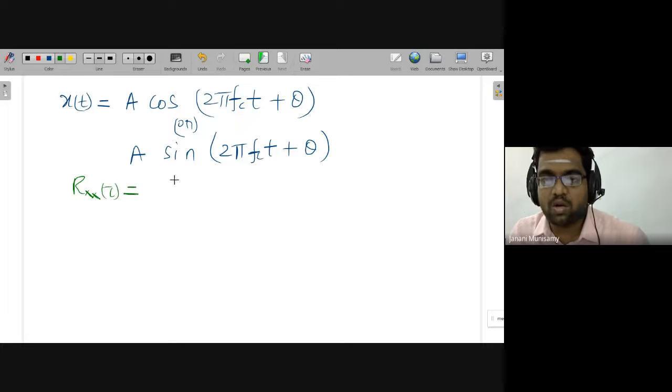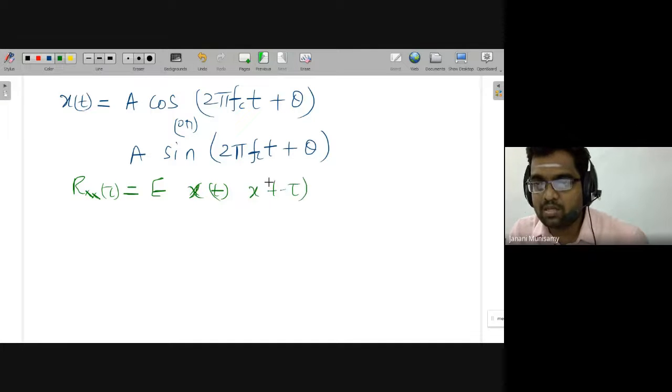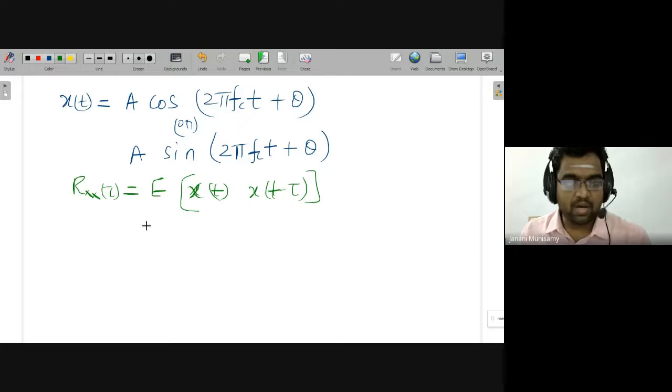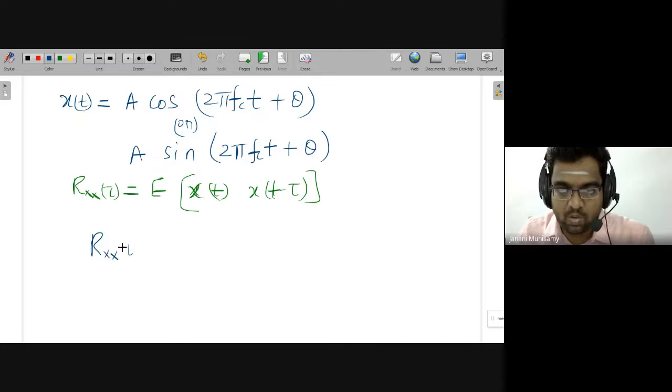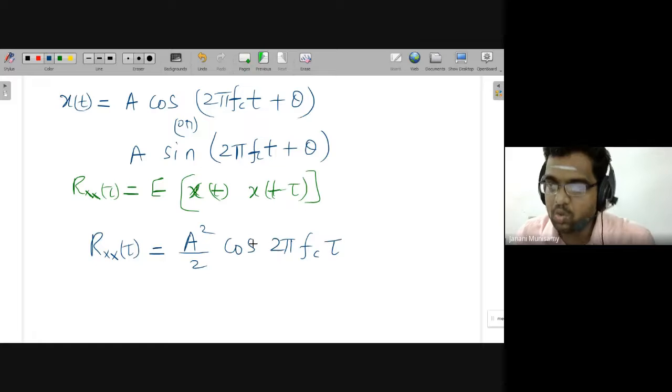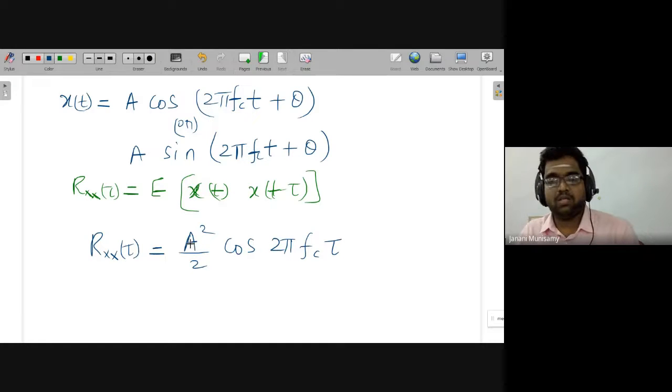Rx of tau is equal to E of x of t, x of t minus tau. Since it is given as a deterministic signal, simply take small x of t and x of t minus tau. You just apply this formula, then do the expectation. As it is deterministic, you can easily apply the expectation formula. You know the mathematical form. Then the final answer is Rxx of tau equal to A square divided by 2 cos of 2 pi fc tau. Don't put t, put tau, because autocorrelation is always a function of tau.